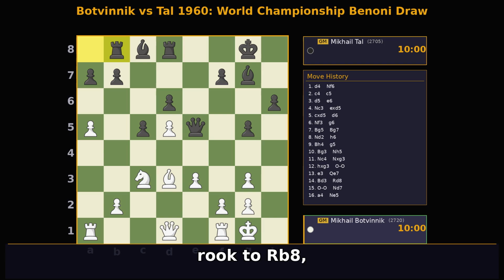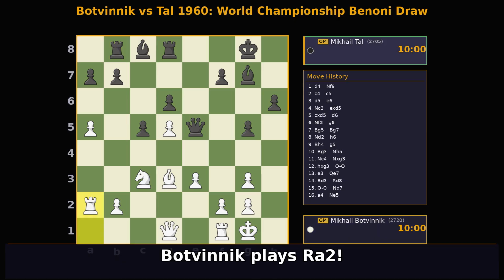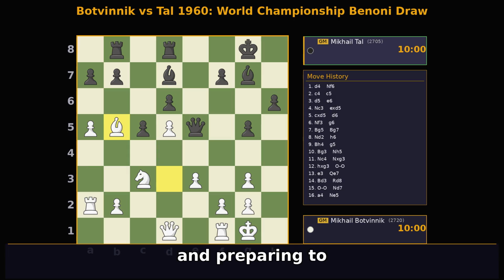Tal brings his rook to Rb8, defending the b-pawn and preparing to counter Botvinnik's queenside play. Botvinnik plays Ra2. A very strong move that brilliantly blunts the a1-h8 black battery, a key tactical idea here. Tal develops his bishop to Bd7, connecting his rooks and preparing to bring it to a more active square. Trying Bb5 to exchange the bad bishop would lead to Qe8 followed by Qd3.